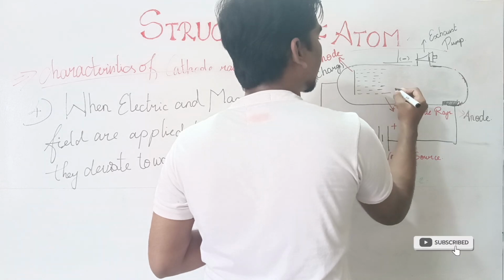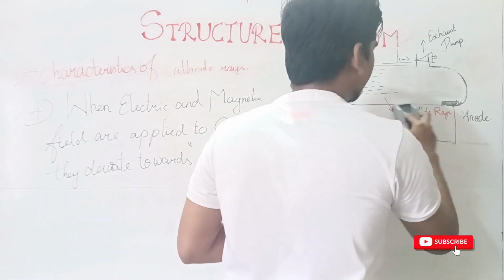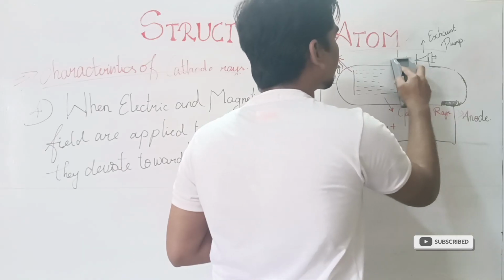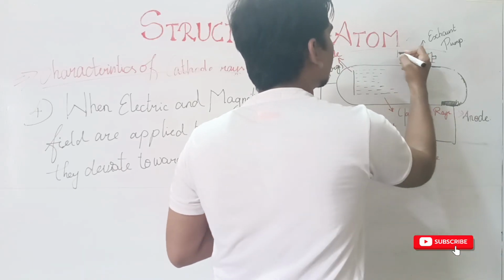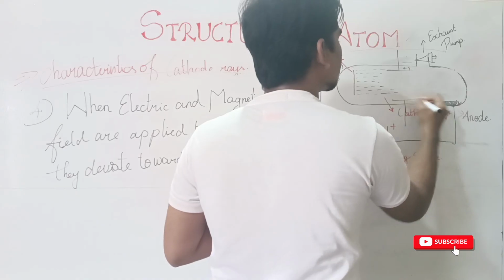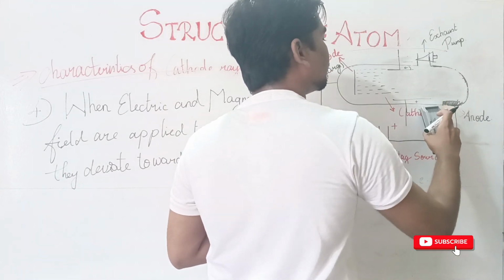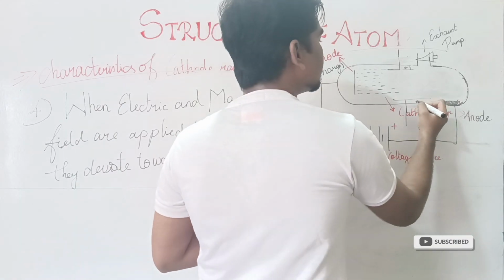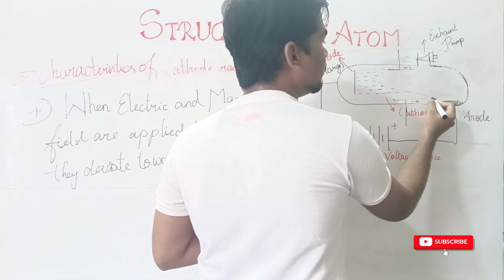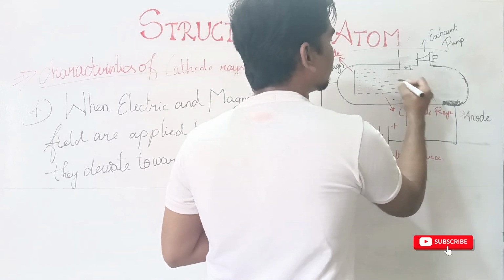When electric and magnetic field is applied, I'll write it in a clear manner. This is negative side and this is positive side. When this electric and magnetic field is applied, this cathode rays will bend towards the positive charged side.